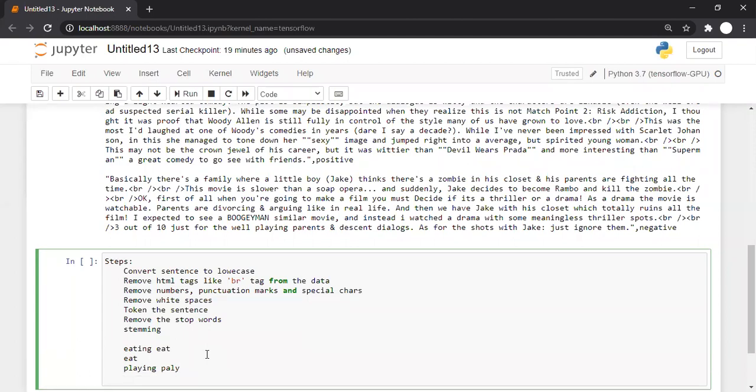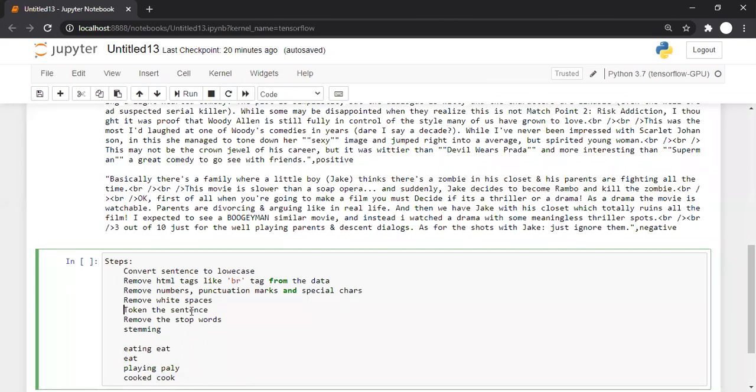Then there are many other things. For example, played will be changed to play also, or cooked will be changed to cook. So basically, you are bringing the word to its original form. That is called stemming. Cooked will be changed to cook, and basically you are bringing the word to its original form. That is called stemming. And the algorithm which does this is called a stemming algorithm.